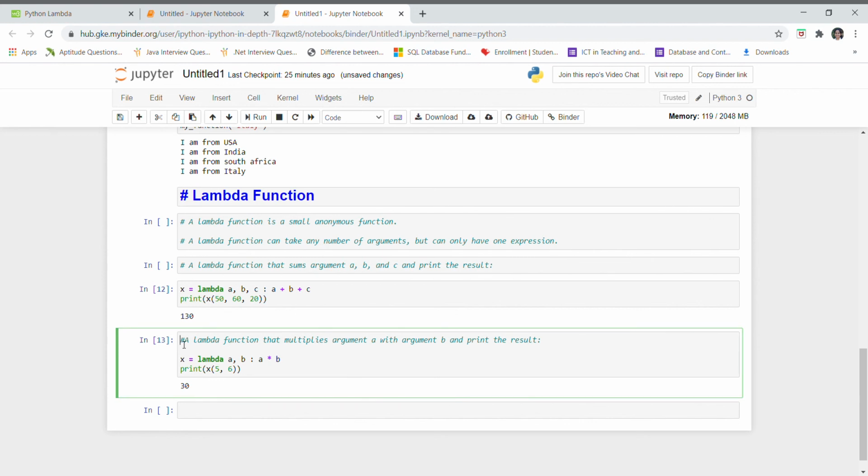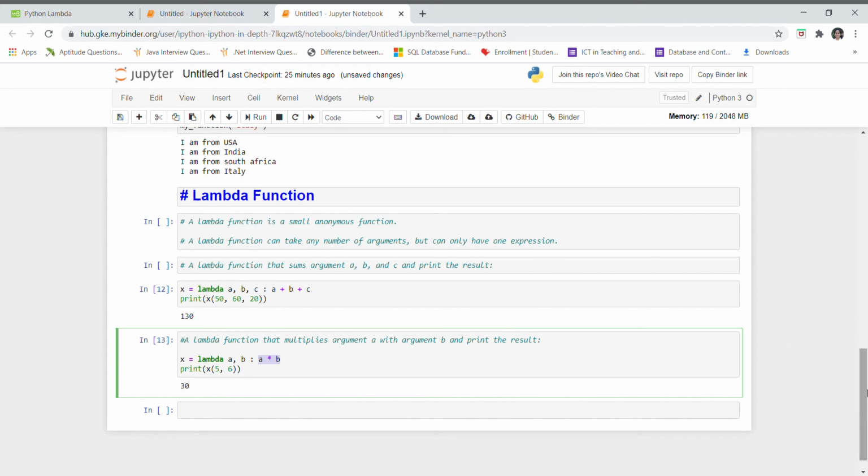Again we have one more lambda function, a lambda function that multiplies argument a with argument b and prints the result. Here x is again the function name, lambda a, b, where a and b are the variables we require to multiply. While calling this function, print x(5, 6). Here I get an output of a multiplied by b, that is 5 times 6, 30.